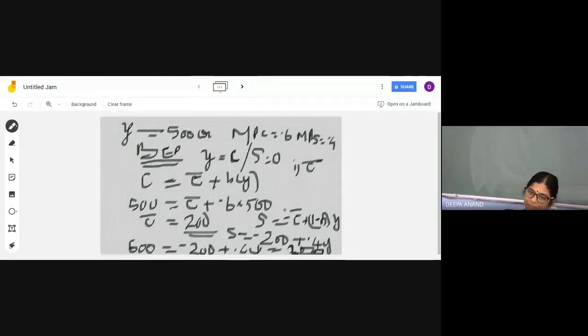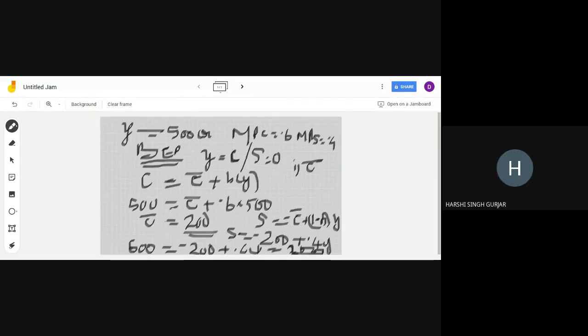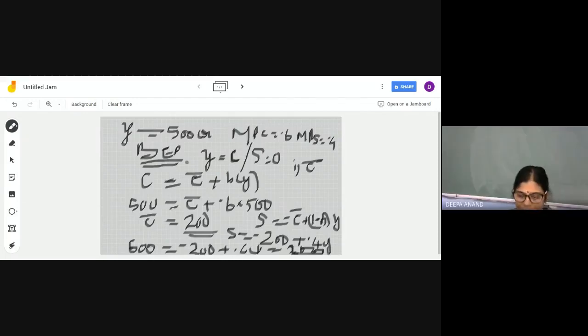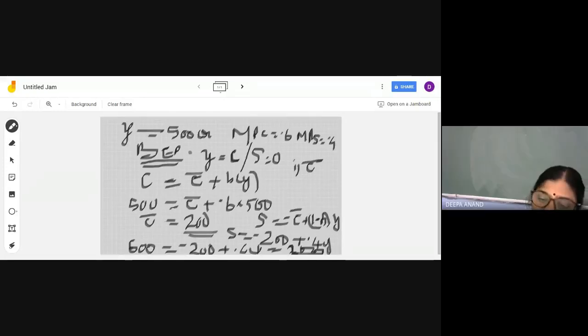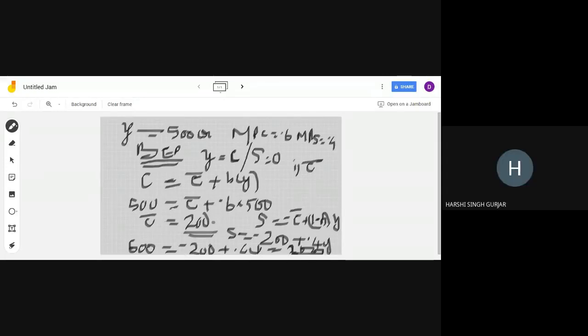Yes, ma'am. Ma'am, one more thing. In the first part, we are supposed to find the autonomous consumption. After finding that, two more things are asked. So while doing those two things, we'll be using this same autonomous consumption in every question.